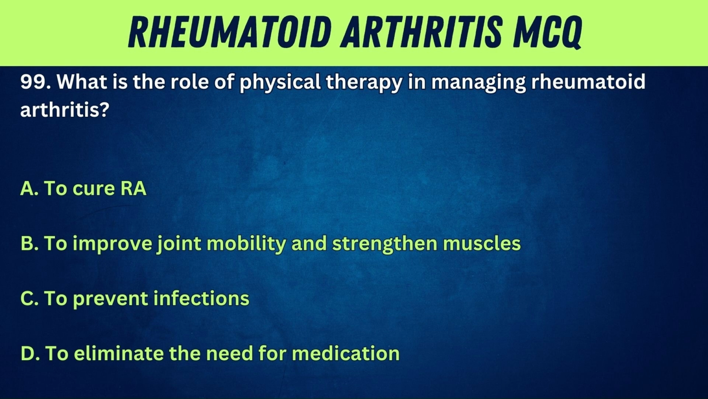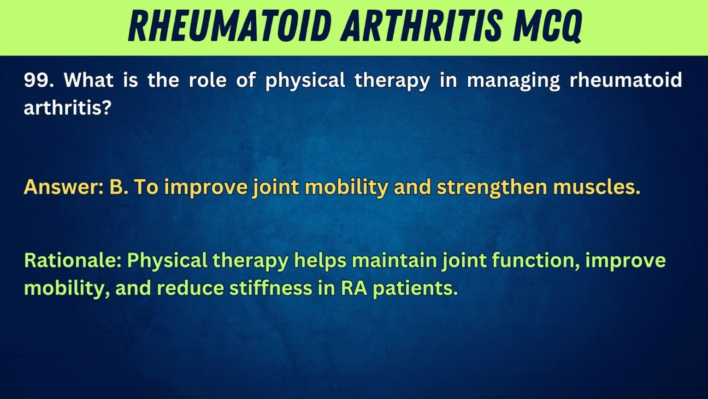99. What is the role of physical therapy in managing rheumatoid arthritis? A. To cure RA. B. To improve joint mobility and strengthen muscles. C. To prevent infections. D. Hair loss. Answer: B. To improve joint mobility and strengthen muscles. Rationale: physical therapy helps maintain joint function, improve mobility, and reduce stiffness in RA patients.